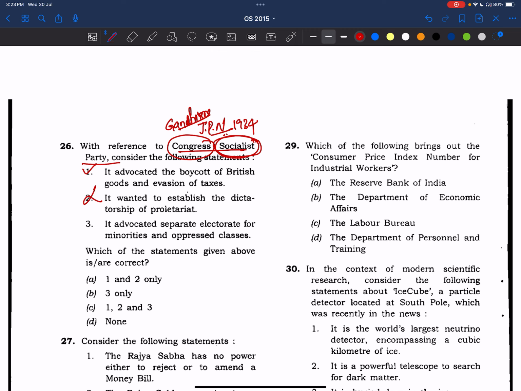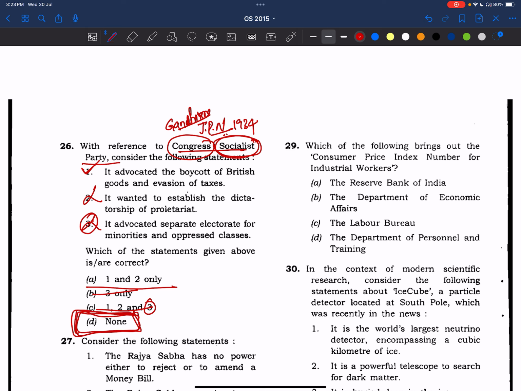Now coming to the third statement, it advocated separate electorate for the minorities and oppressed classes. No, I mean this is also wrong. See here, there is no correct answer in this. The answer becomes none. See, UPSC has framed these options in such a way that the first statement is correct, and you think that okay, we know the third statement is wrong, but we are left with this option. If we think that it might have advocated for the dictatorship of proletariat, we'll opt for option A. But UPSC has made this type of option such that it wanted us to make the mistake. Right? Answer is none.